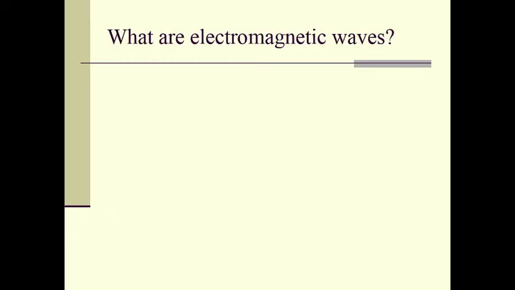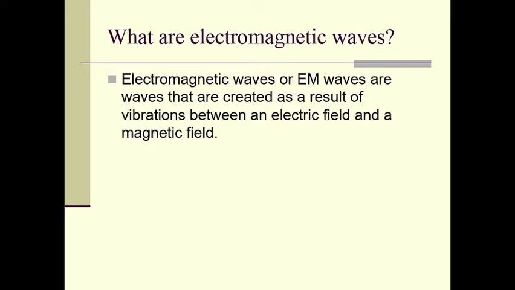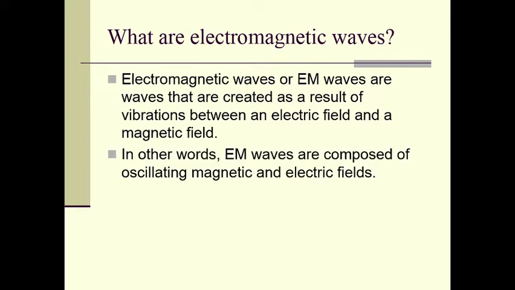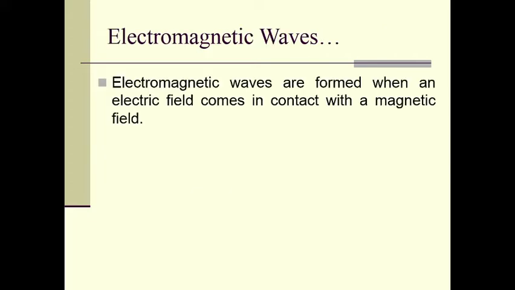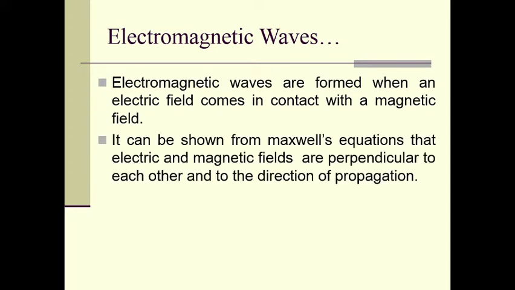Then what are the electromagnetic waves or electromagnetic radiations? Electromagnetic waves or EM waves are waves that are created as a result of vibrations between an electric field and a magnetic field. In other words, electromagnetic waves are composed of oscillating magnetic and electric fields. So electromagnetic waves are formed when an electric field comes in contact with a magnetic field.